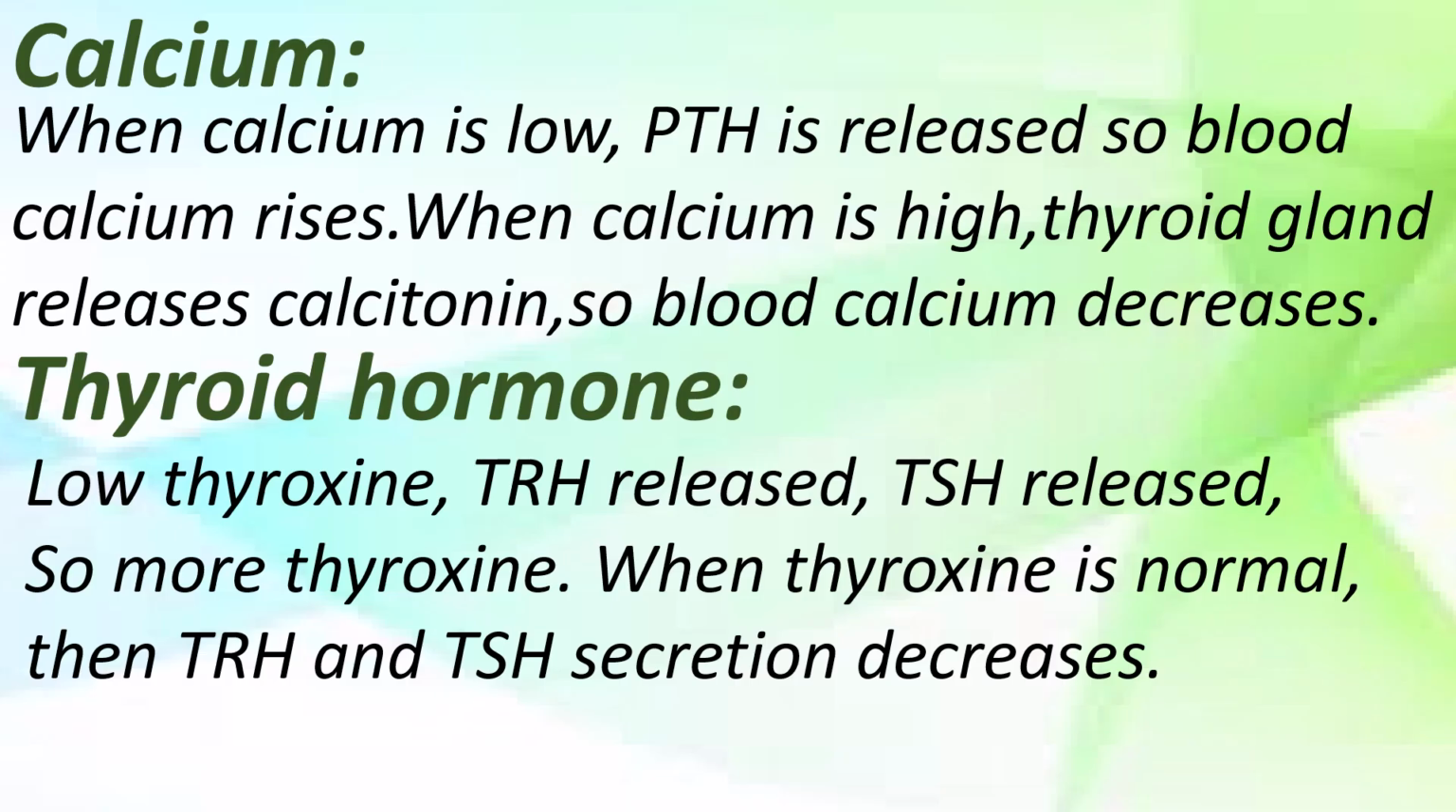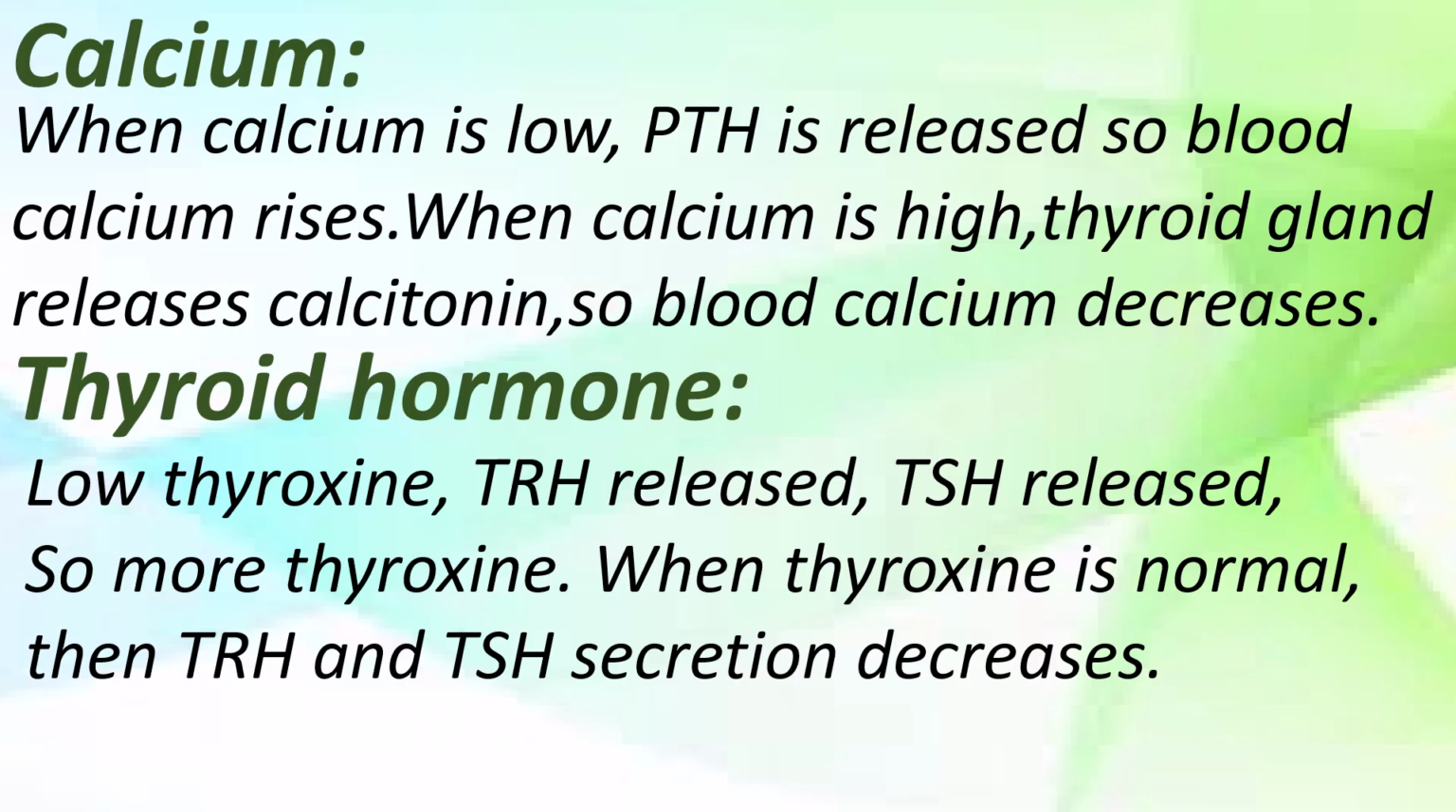So when there is scarcity of calcium in our body, the parathyroid gland releases PTH, that is parathyroid hormone. So the blood calcium level rises, and when blood calcium is too high, the thyroid gland releases calcitonin, a hormone that decreases the blood calcium level. So in this way calcium is regulated.